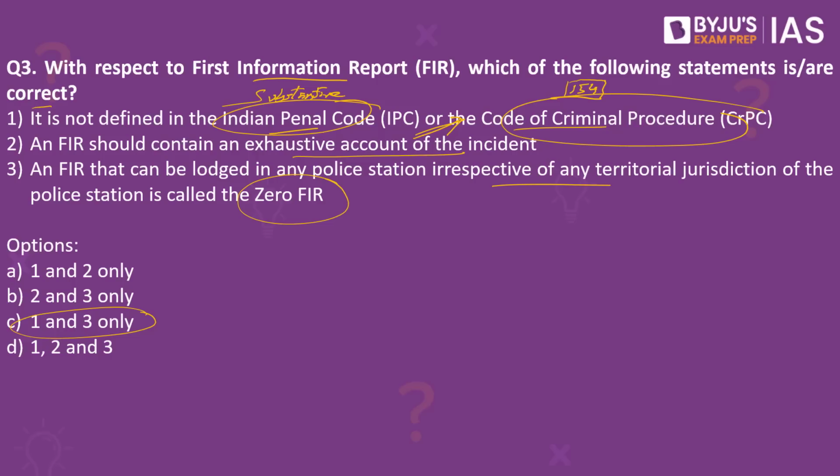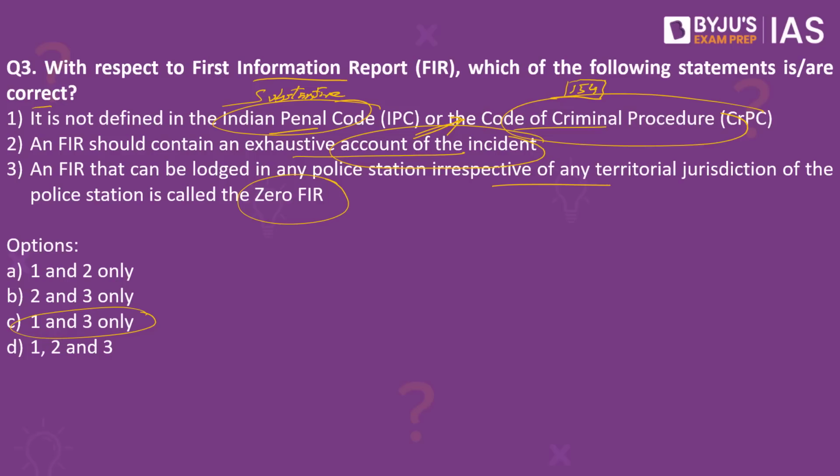An FIR should contain an exhaustive account of the incident. This is a wrong statement. What exactly happens with respect to FIR? We have something called a cognizable offense. What is a cognizable offense? Let's say, for example, a murder, a dacoity, or a rape. In all these instances, the police officers need not take the permission of the magistrate. They can directly go ahead and arrest that particular person. So a cognizable offense is one where the gravity and magnitude are more, and the police officers need not wait for the magistrate to give permission.